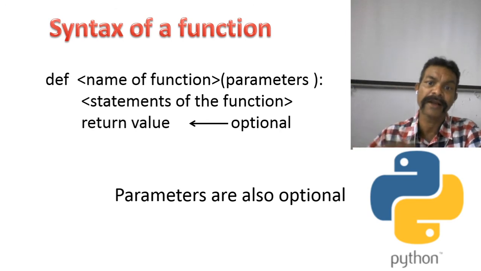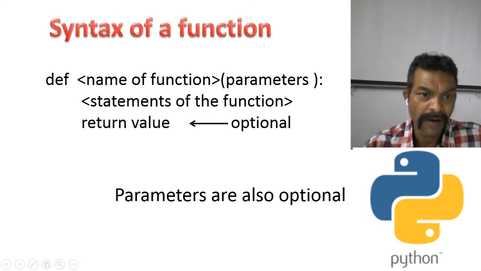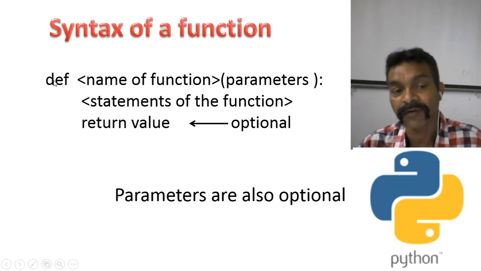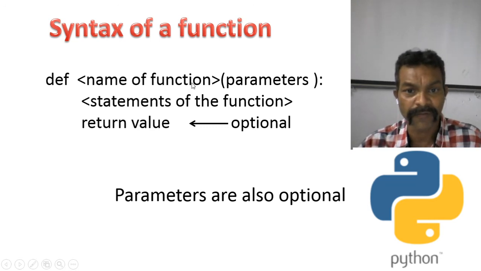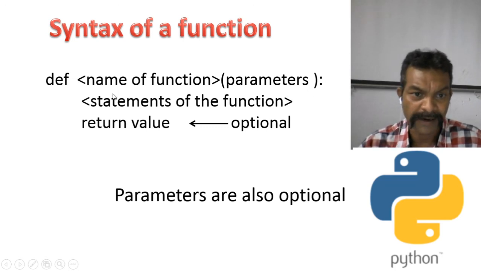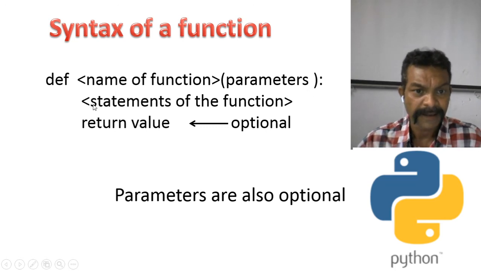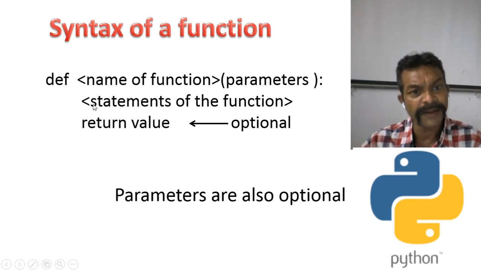This is the syntax of a function. See here, first what do we have to write? We have to write first def, then the name of the function, then the parameters, then a colon, and after that indentation is very important while we are writing the function.